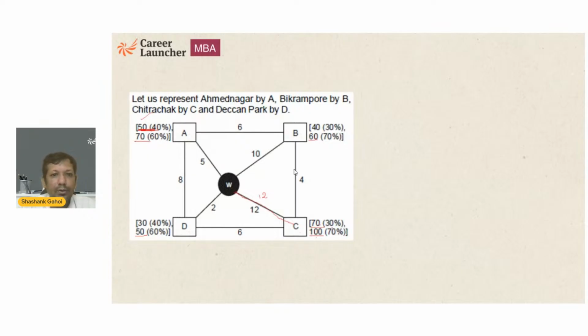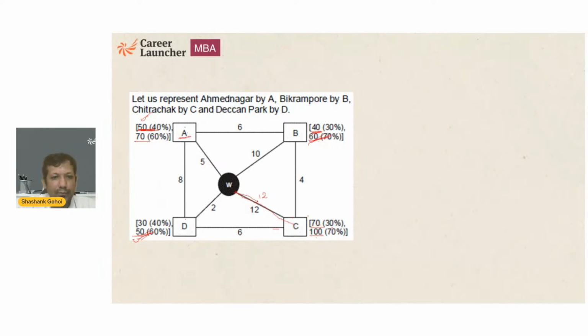Okay. Now there are two possibilities. If this is 50, this is 40, he is going to go to D first and he is going to go to B later. If this is 40, now 40 is smaller than 50. Now this is 50 and he wants to go to A last. It means this can't be 40, this must be 60 only. If he wants to go to A last, it means this has to be 50 only, right? There is only one arrangement. So this is 100 or 70, whatever it is. Then he is going to go to B, that is 60. Then he is going to go to A, that is 50.